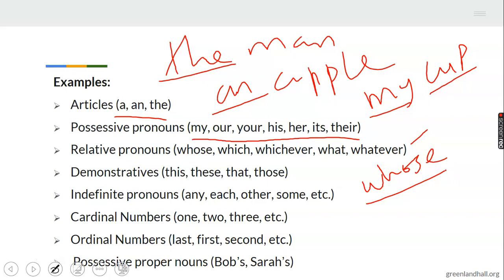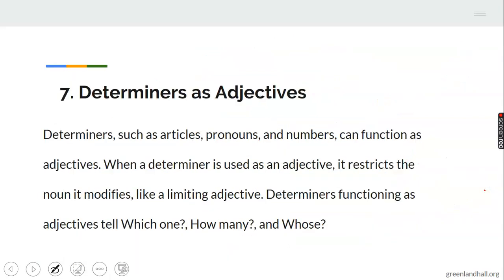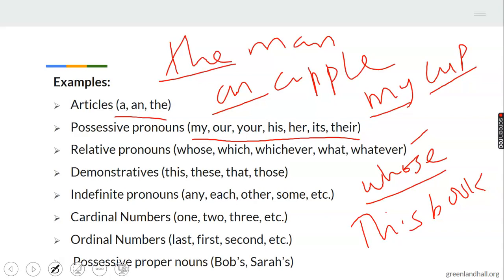Whose is no longer a pronoun. I can also have this book. This book will be working as a determiner, as an adjective. Then indefinite pronouns, anybody, each person, other people, some books, can also work as adjectives.